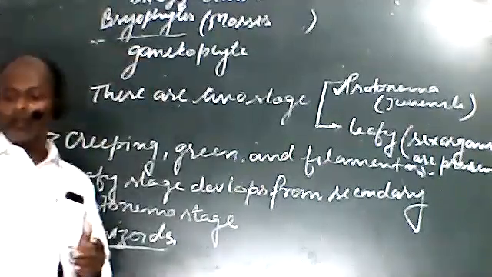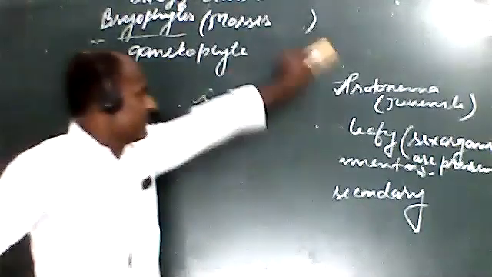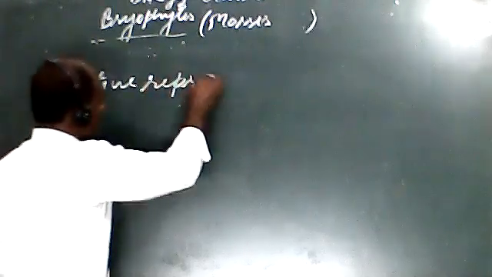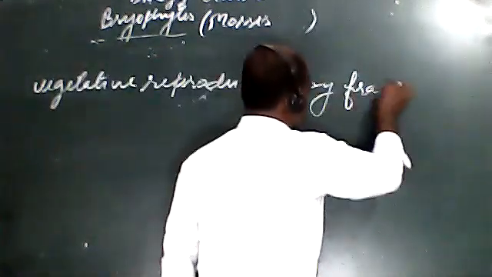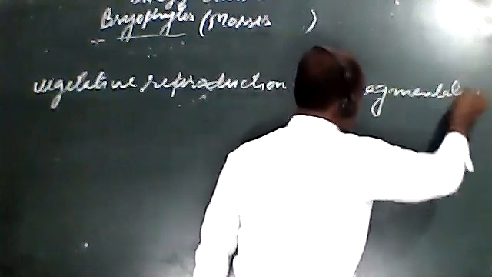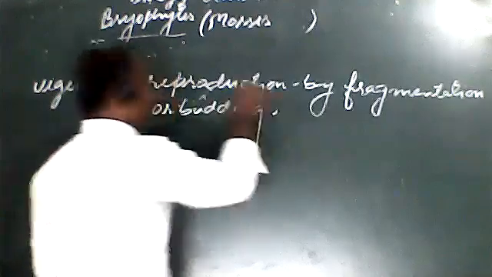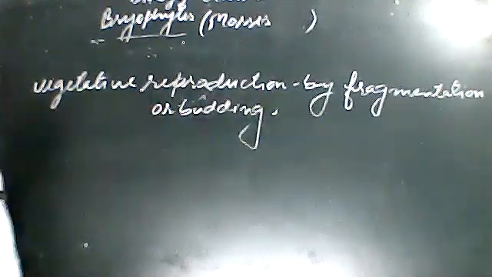First of all, we have to discuss asexual reproduction. In mosses, asexual or vegetative reproduction is by fragmentation or budding, and it happens in the secondary protonema stage.